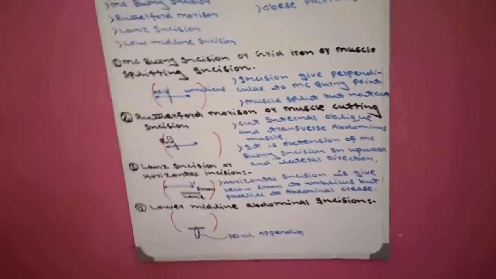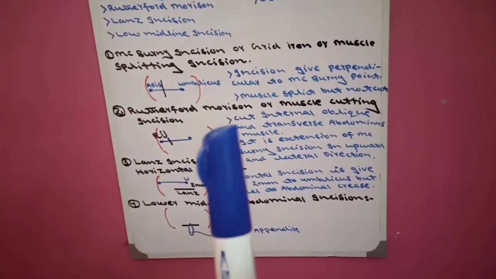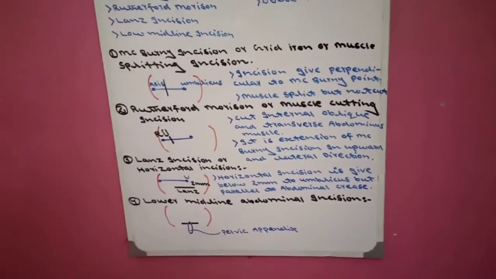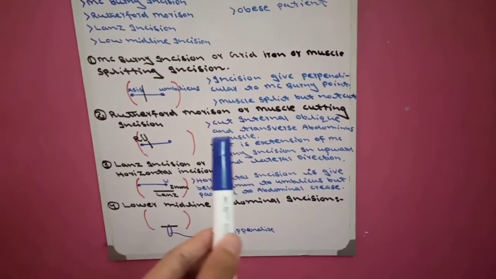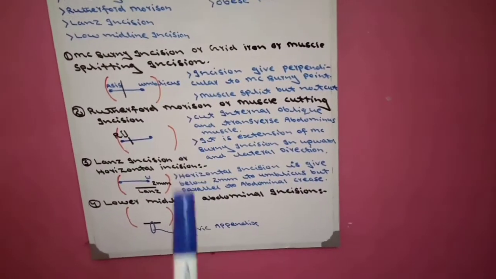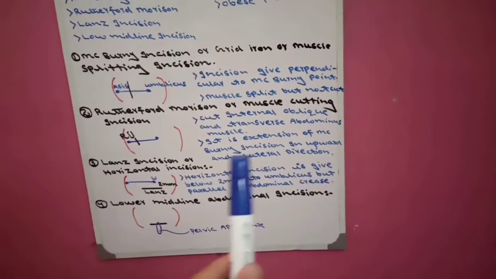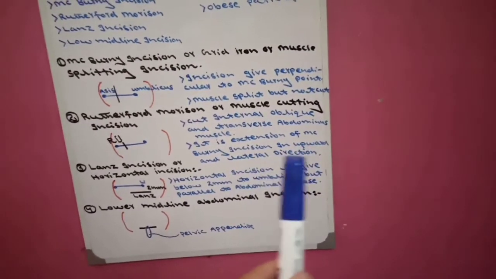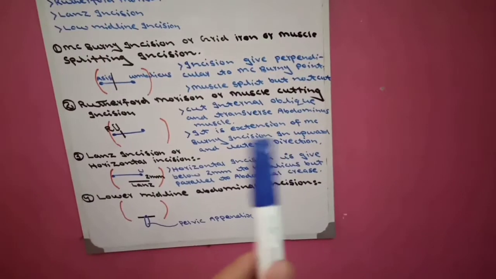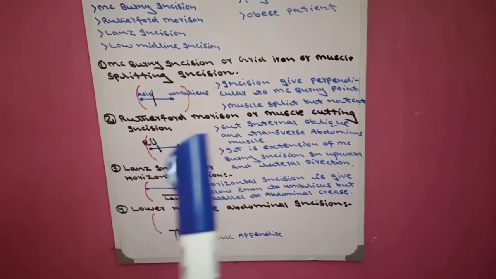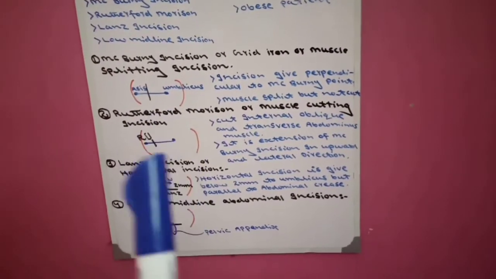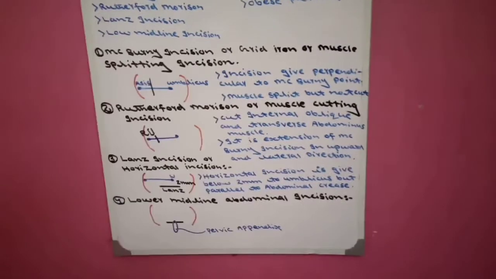The extra line is called Rutherford Morrison or muscle cutting incision. Why is it called muscle cutting? Because we cut two types of muscle: internal oblique and transverse abdominis muscle. It is the extension of McBurney incision in upward and lateral direction. Not only upward, also lateral. Rutherford Morrison or muscle cutting incision is the extension of McBurney incision.